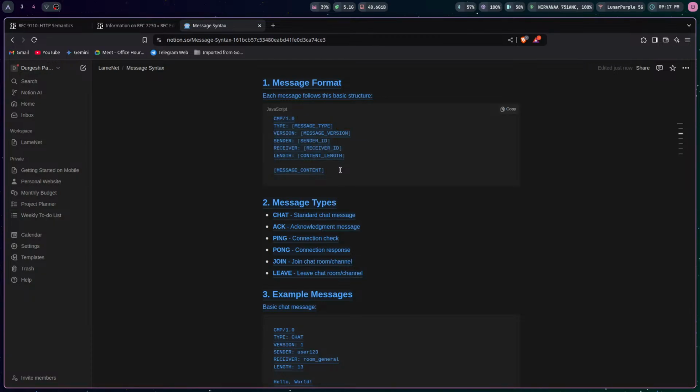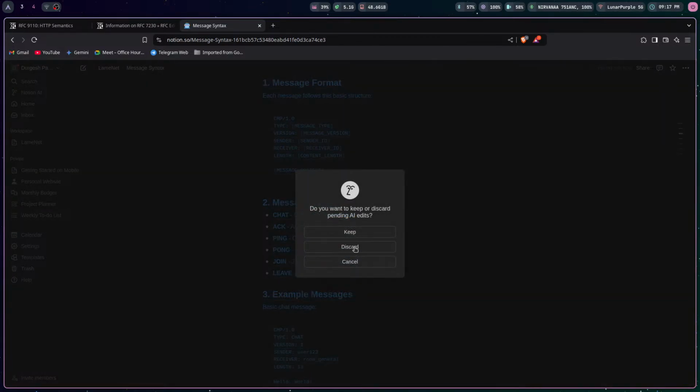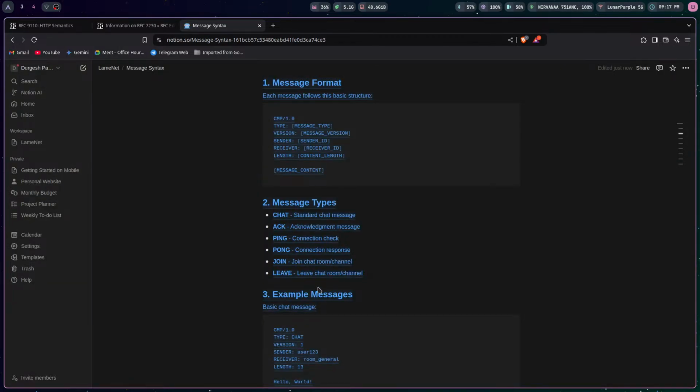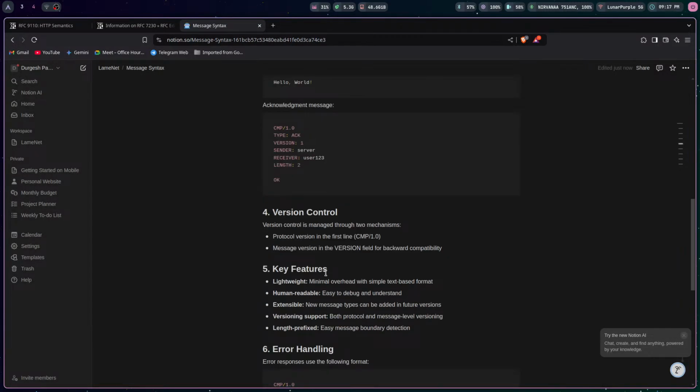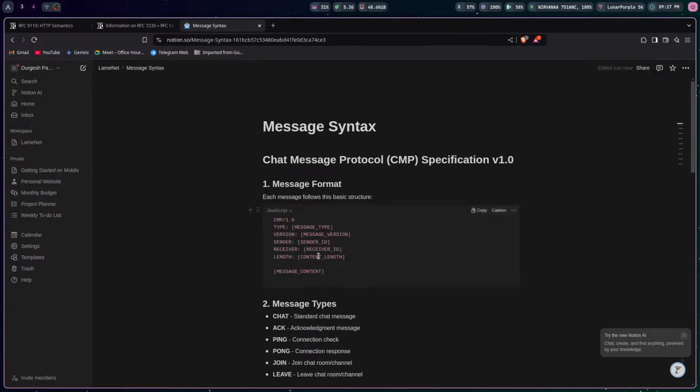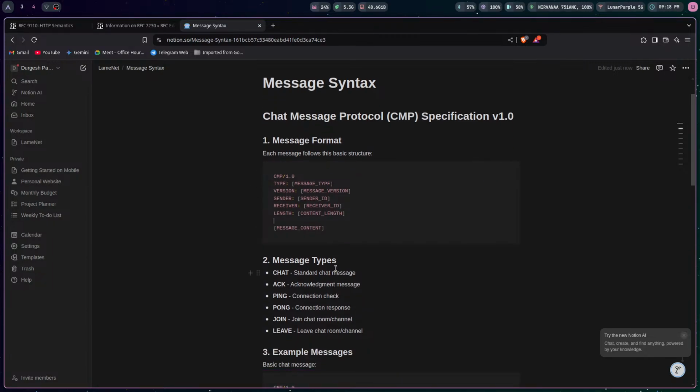Okay, I think I do like this. So this is very similar to what HTTP uses. I'll keep this. I think this makes sense. We'll use the Notion AI in the near future again, but I think this is a very good way for us to proceed, because then we'll keep building on this.